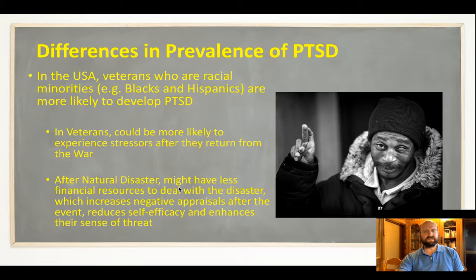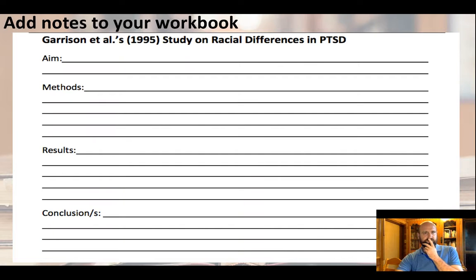But here what we're looking at is if after a natural disaster you have less resources, so you've lost your house, your car's been damaged. If you don't have the money to replace those things, or maybe you've lost your job, it's very easy to see how that could add up to your stress. And so the socioeconomic status, your wealth, is increasing the stressful events after the event, which is contributing to the development of PTSD. Okay.